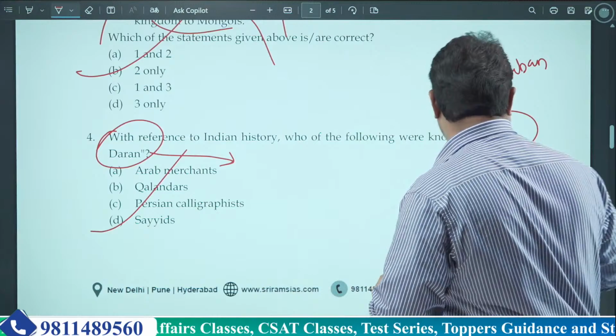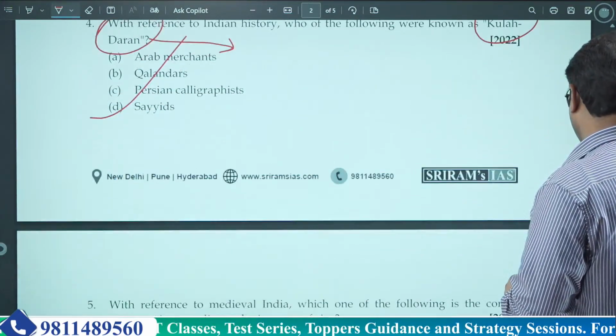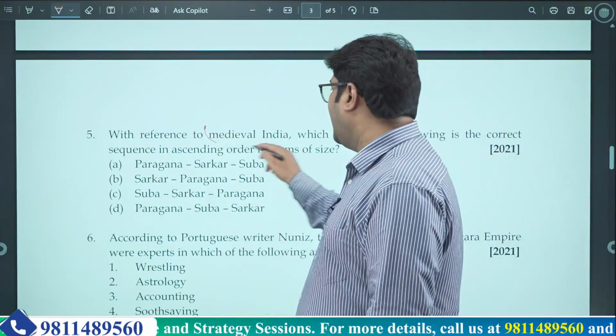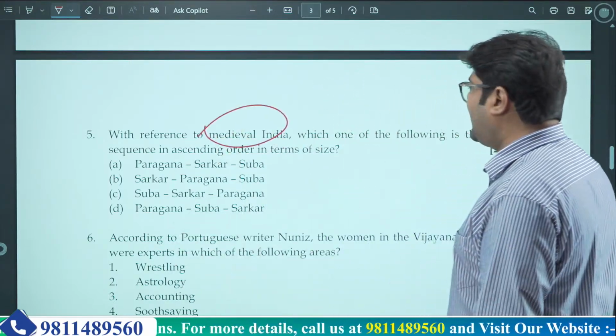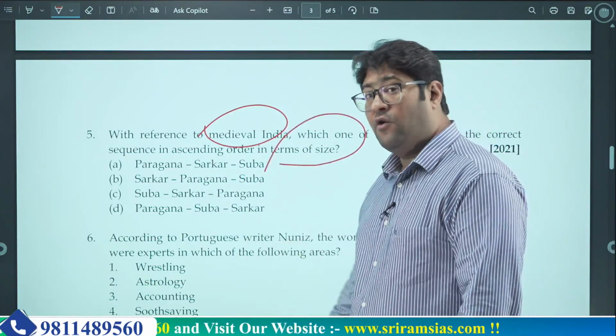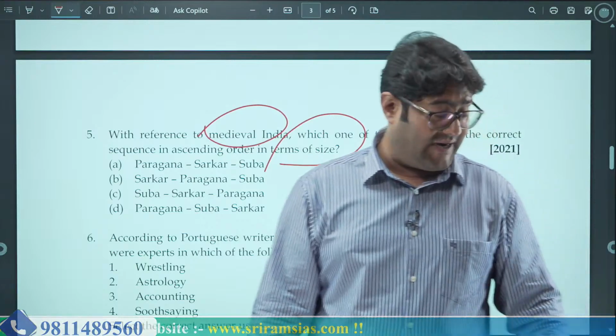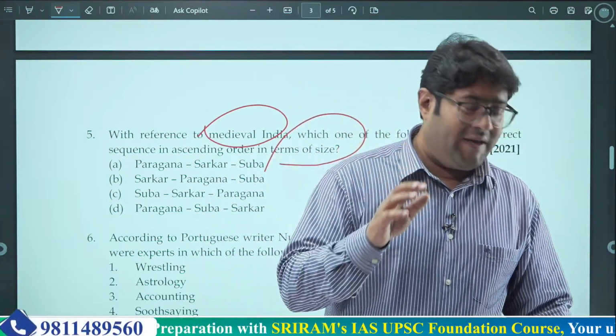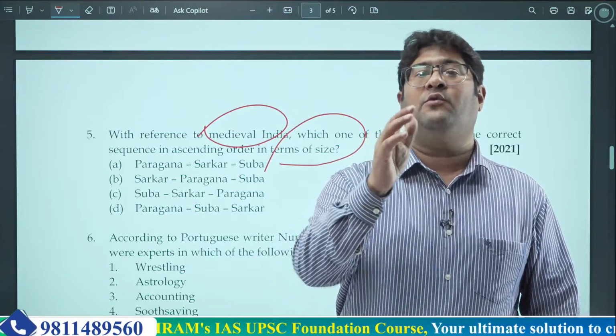Now the next question is question number 5. With reference to medieval India, which one of the following is the correct sequence in ascending order in terms of size? Okay, now this is also very important. See, try to understand. I have already told this n number of times that you need to get into the depth of whatever you are studying.